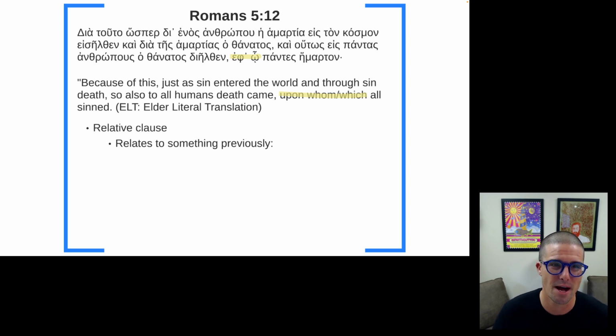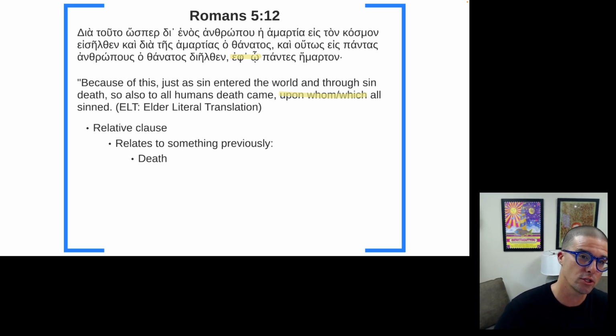We're going to get another major option after this. If it's relating to something previously, normally, grammatically speaking, the best guess is the thing closest to it. And the noun closest to it in the verse that matches it, for those of you in the Greek class, in gender and in number, but not necessarily in case, because a relative pronoun changes its case based on its function in a clause, is going to be thanatos.